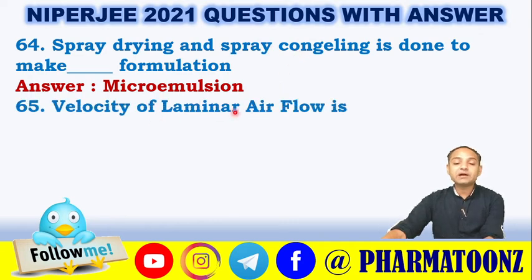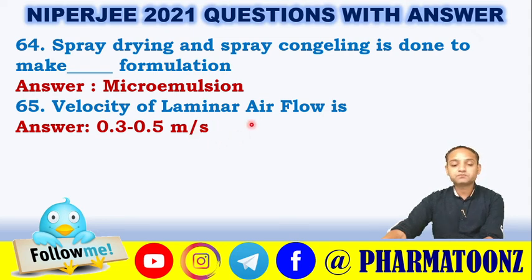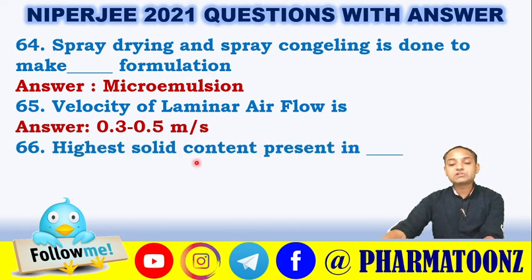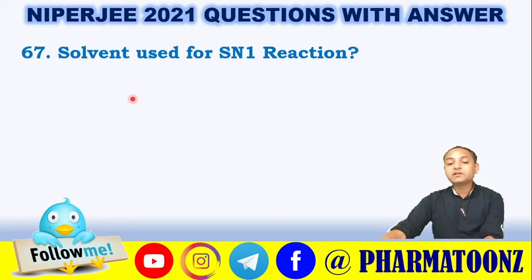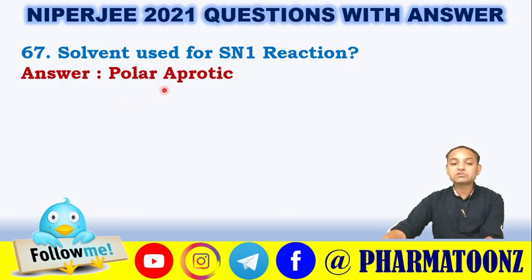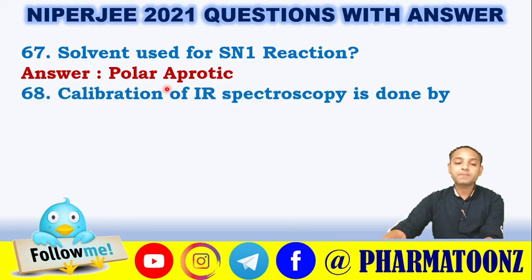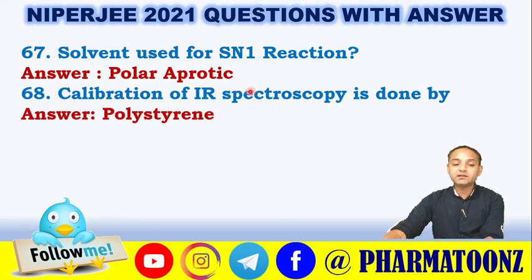Velocity of laminar air flow is 0.3 to 0.5 meters per second. Highest solid content in dash formulations is present in paste formulations. Solvent used in nucleophilic substitution unimolecular reactions: generally polar aprotic solvents are used to speed up the reactions. Calibration of IR is done by polystyrene. It is a material used in the calibration of IR.